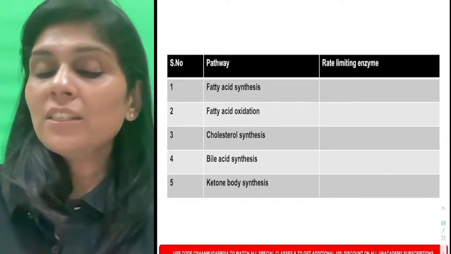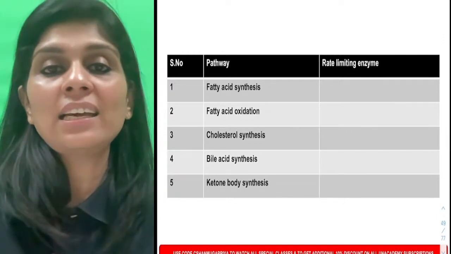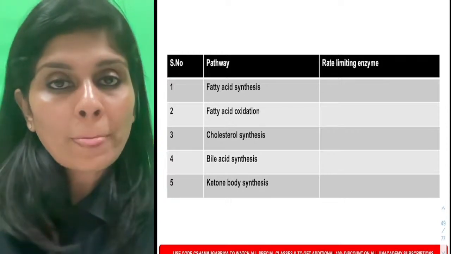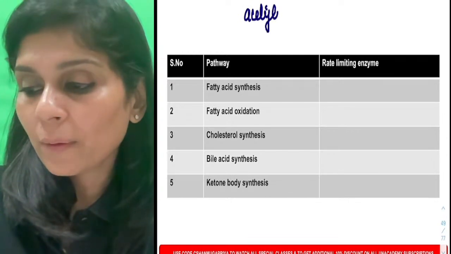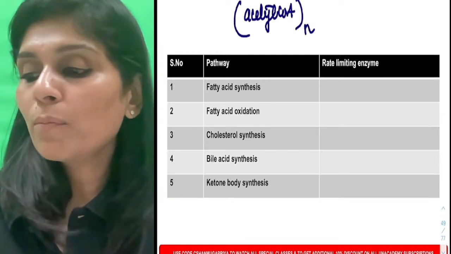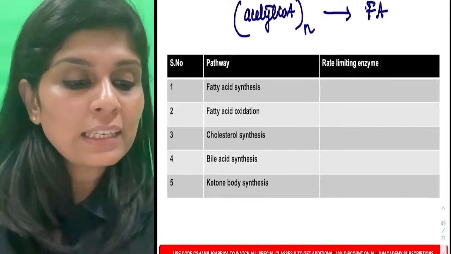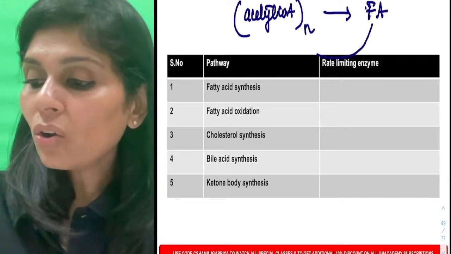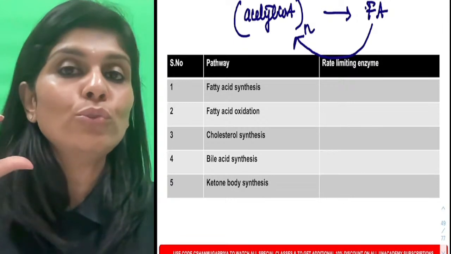Okay. So first about fatty acid synthesis. What is the building block of fatty acid? Can anybody tell me? Acetyl-CoA. So please understand this. Multiple acetyl-CoA molecules condense to form a fatty acid. Similarly, this fatty acid on oxidation will give rise to acetyl-CoA. I want every one of you to know this.